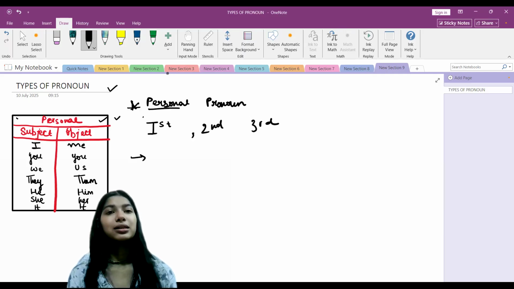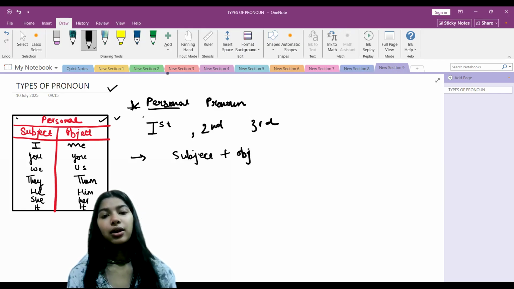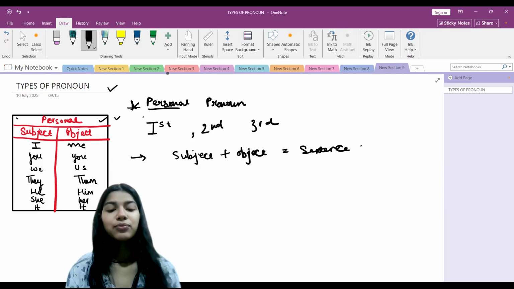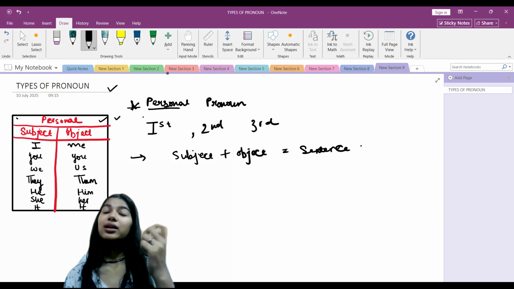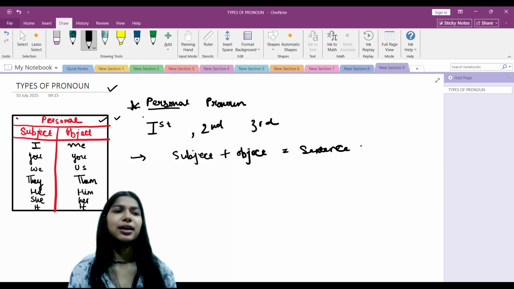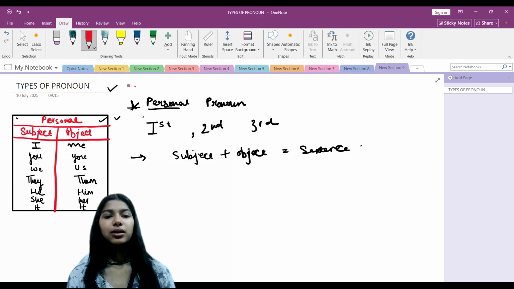Whenever we are forming any sentence, it is made up of subject plus object, right, kids?